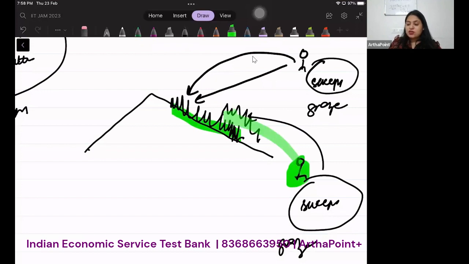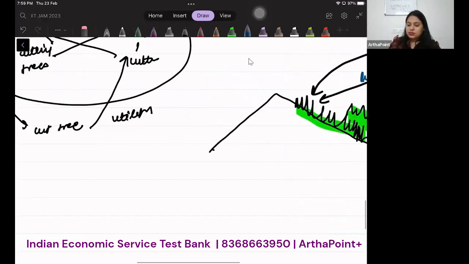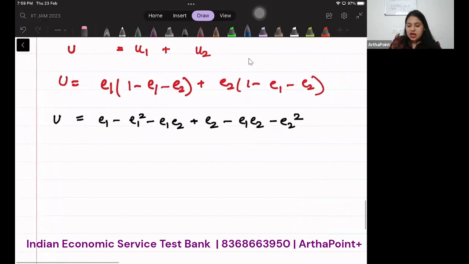But when his sheep take the grass, there is less grass for the other's sheep. So that is where the negative utility is coming. So it's a combination. He gets positive utility from his own grazing, but negative utility from the grazing of the other individuals. So now we will ask how this utility is affected when E1 changes.